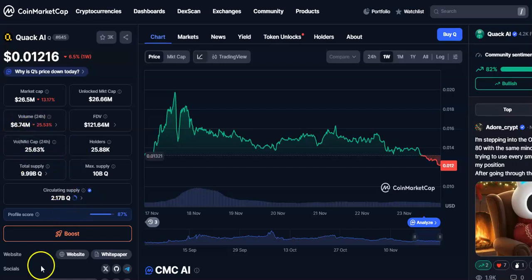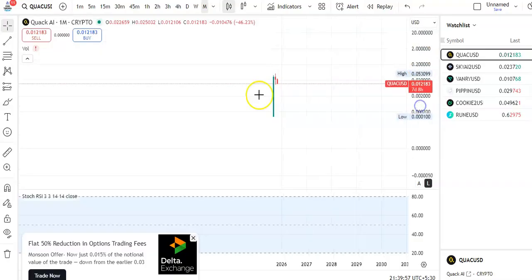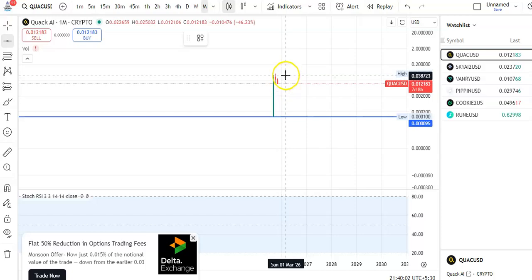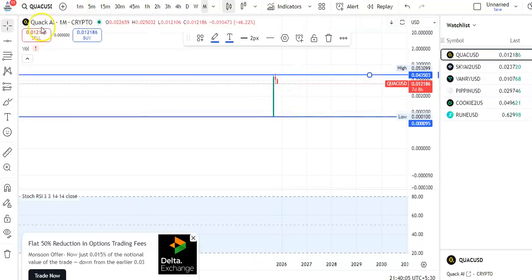So now we'll go to the chart and see how the candles are moving. You can see that I'm in the monthly chart. Let me draw the trend line. You can see this is the support trend line and this is the resistance trend line. Continuously the candles are moving in the upward direction. It started from support, went to resistance, and now a little fall is taking place.